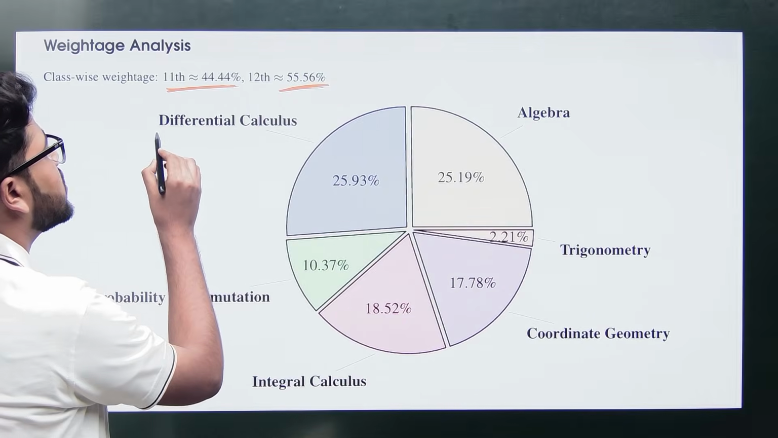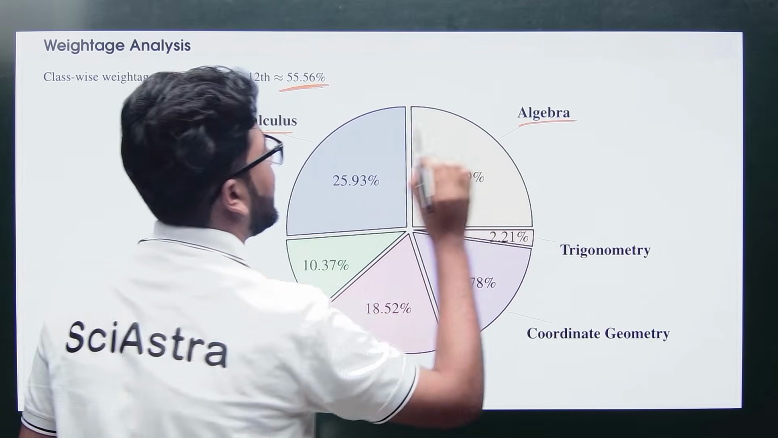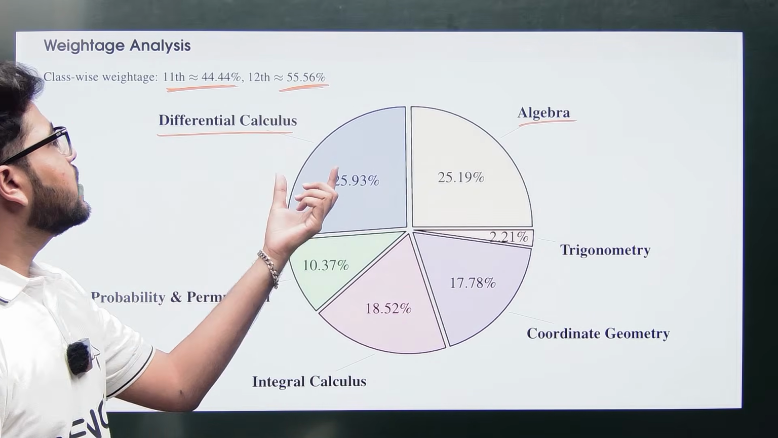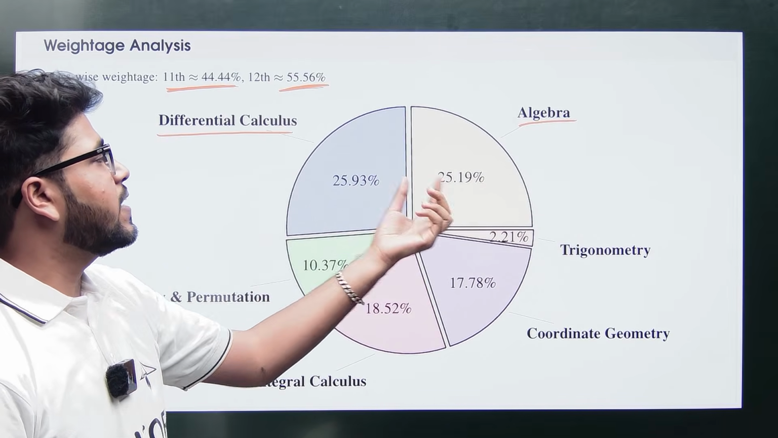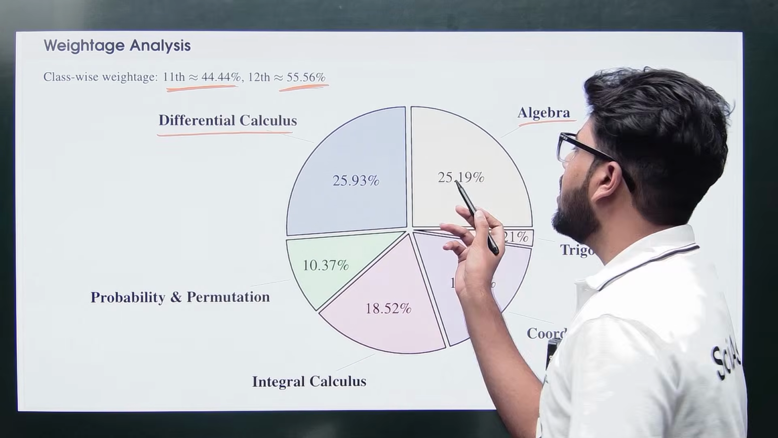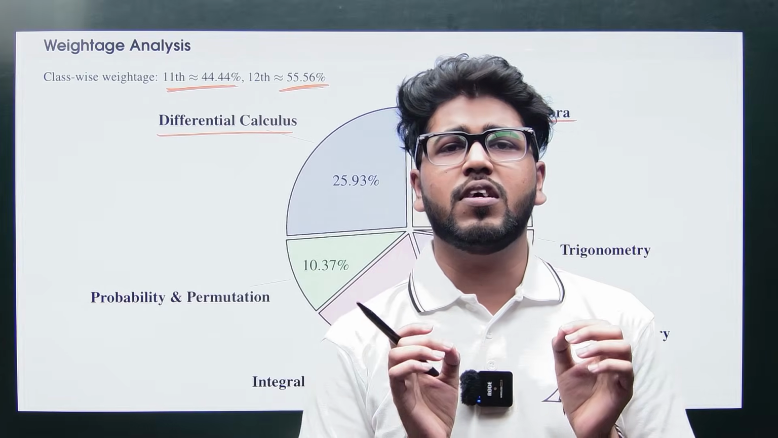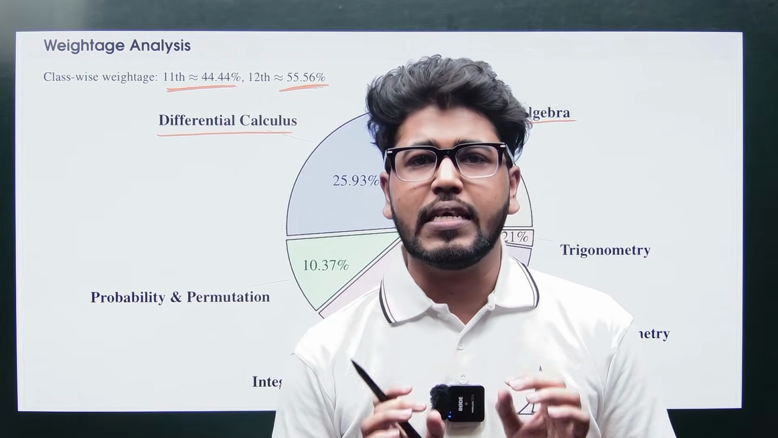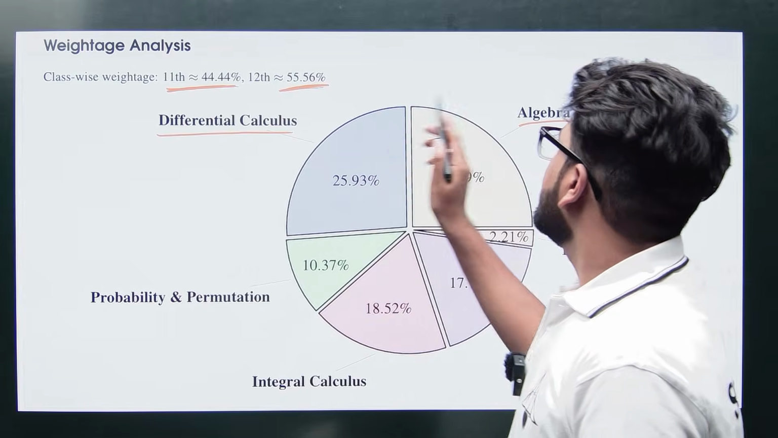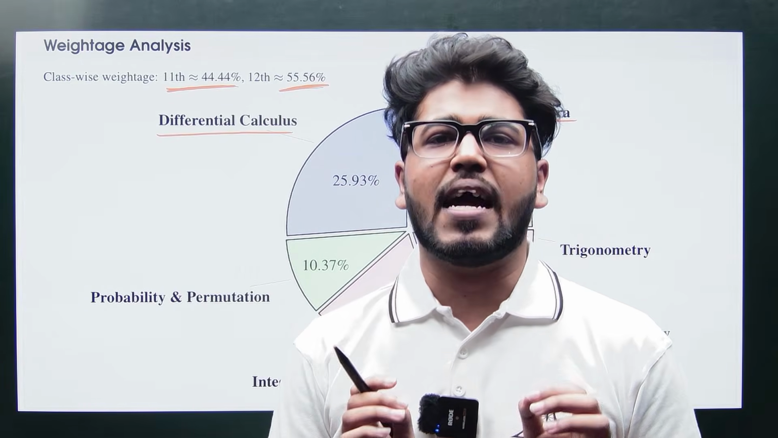First is differential calculus and algebra. As you can see, differential calculus contains 25.93% of the weightage and algebra contains 25.16% of the weightage. So both are almost equal to each other, and these two are the major portions that are covered.